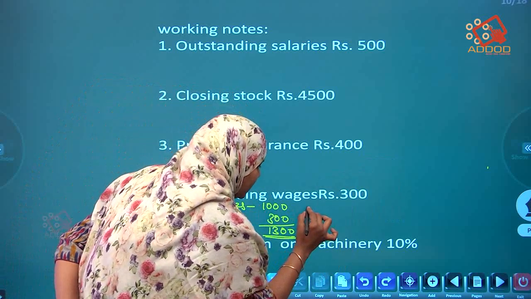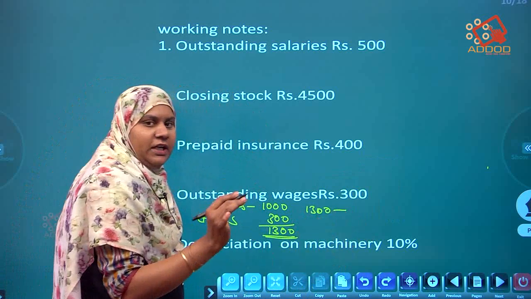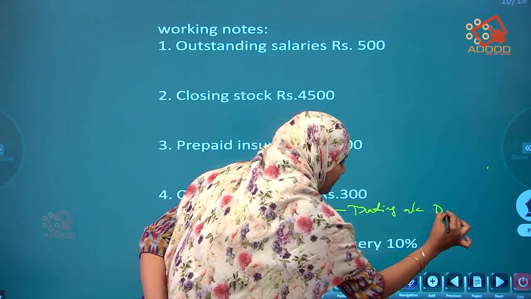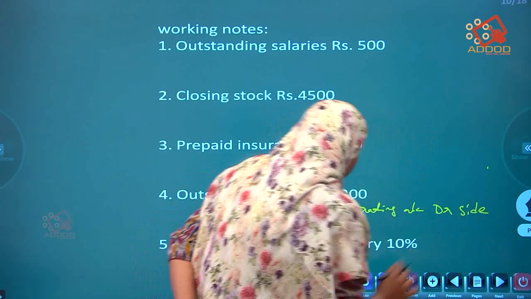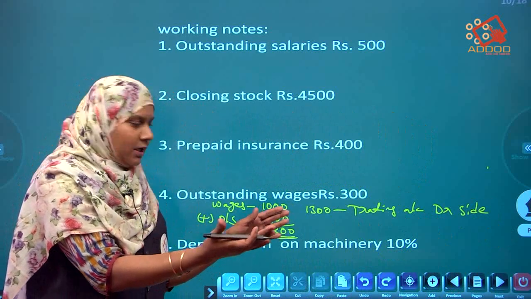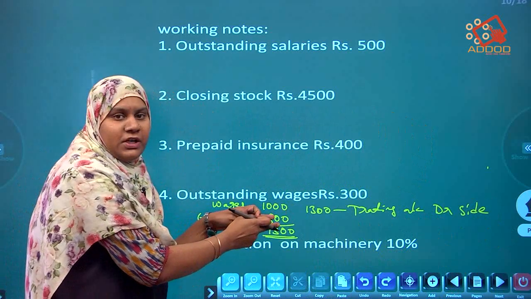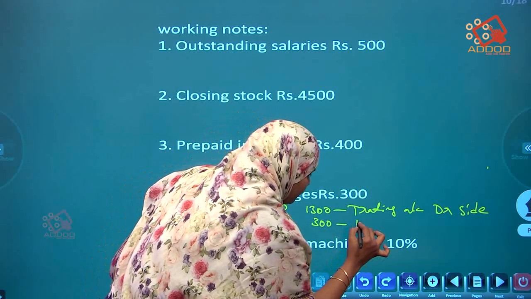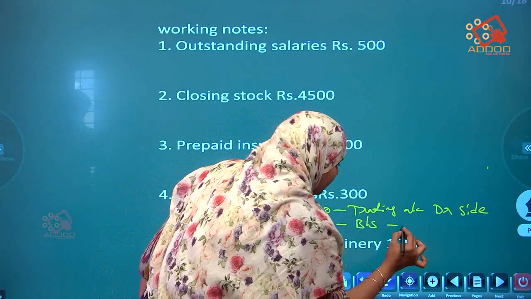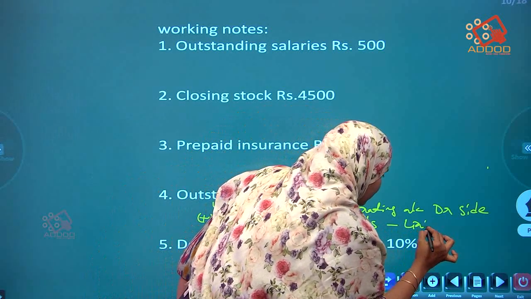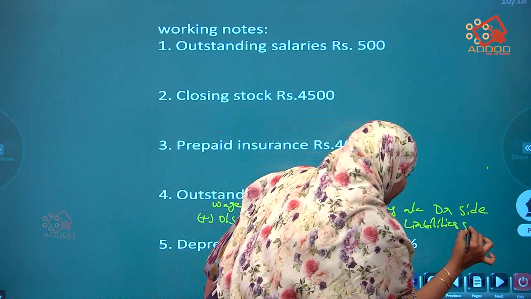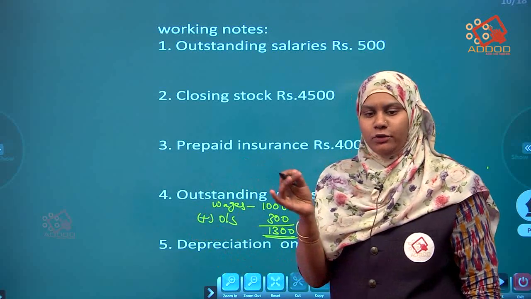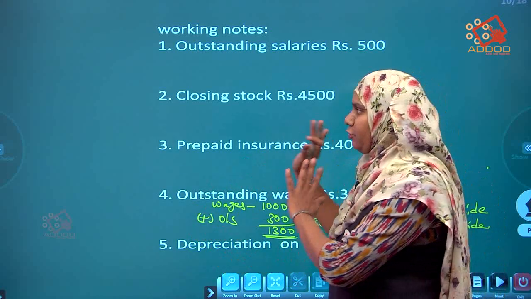Okay, so 1,300. Now what do we have to do with this 1,300? This 1,300 should be posted in the trading account debit side. This 300 should be posted in the balance sheet liabilities side. Okay, working notes is compulsory. If you do working notes, you are going to get 2 marks compulsory. It will be better for you to do working notes.